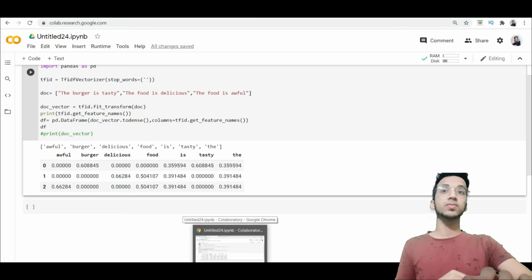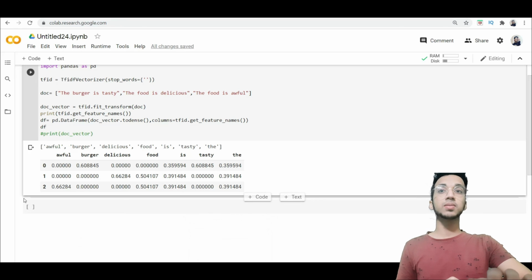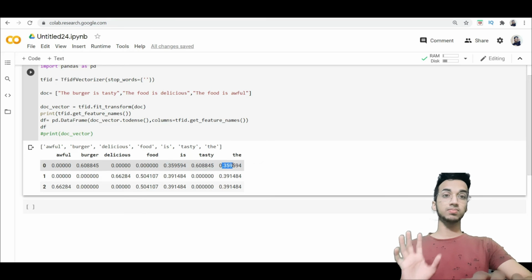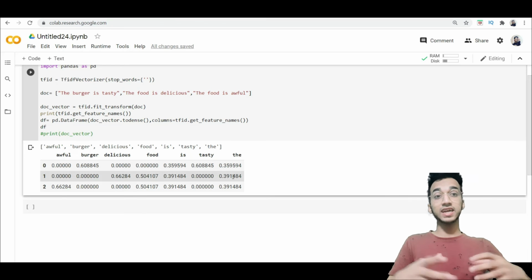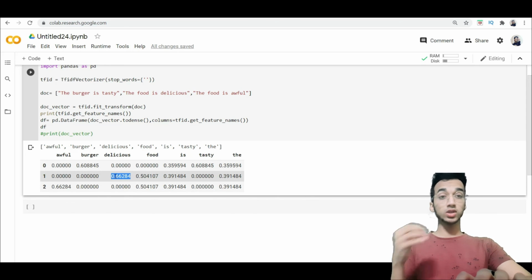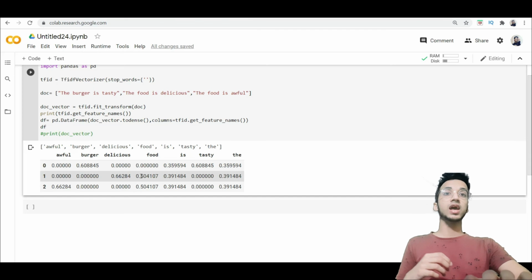The concept is the same. If you look at sentence number 0, the burger is tasty, you'll see burger has a high weightage, tasty has a high weightage, and the words is and the have a low weightage. That was our goal, to assign weightage more cleverly. In sentence number one, you can see delicious has the highest weightage because it's determining the sentiment, food has a comparatively lower weightage, and is and the have the lowest weightage.